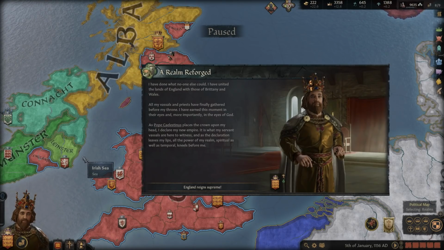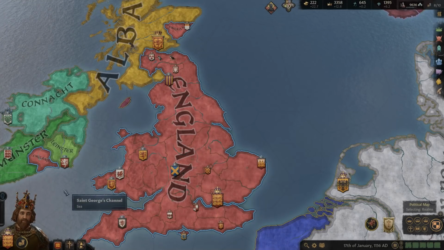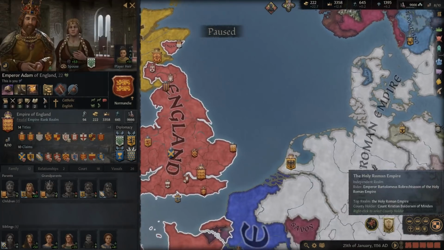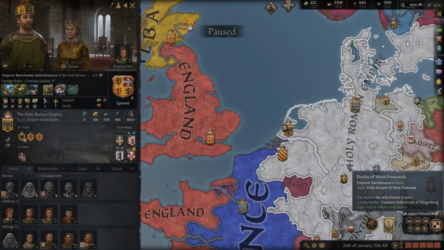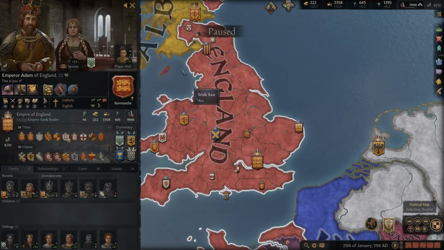All the power of my realm, spiritual as well as temporal, kneels before me. So we become the emperor, and that will become our primary title. We now have a really cool crown. That's a super cool crown. I feel like it's better than his crown. Yeah, we got a super sexy crown here.